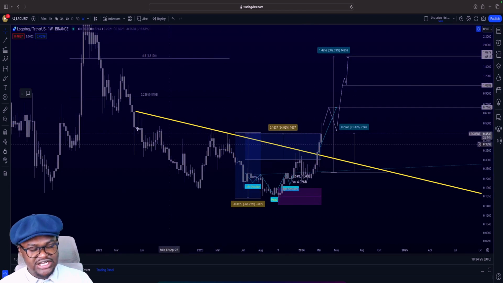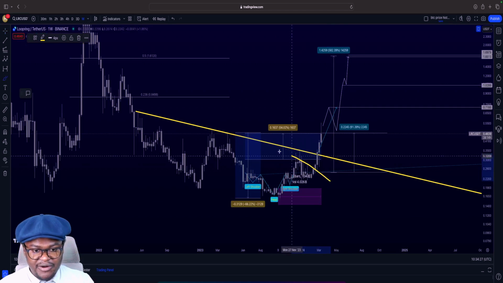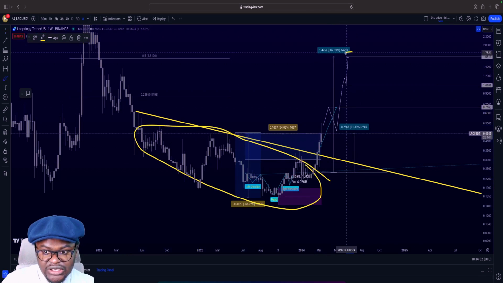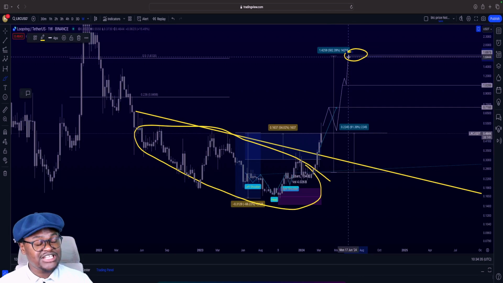$1.69. Given the data that we are able to gather from this accumulation right here, this zone is the highest we can see for Loopring. It does not mean Loopring must go there. I always say this because a lot of people simply do not understand. I try to make this thing as easy as possible, literally. But you get so many haters who simply did not understand and they expect that it's a must. It's not a must. It's a market. And it is a whole lot of people.